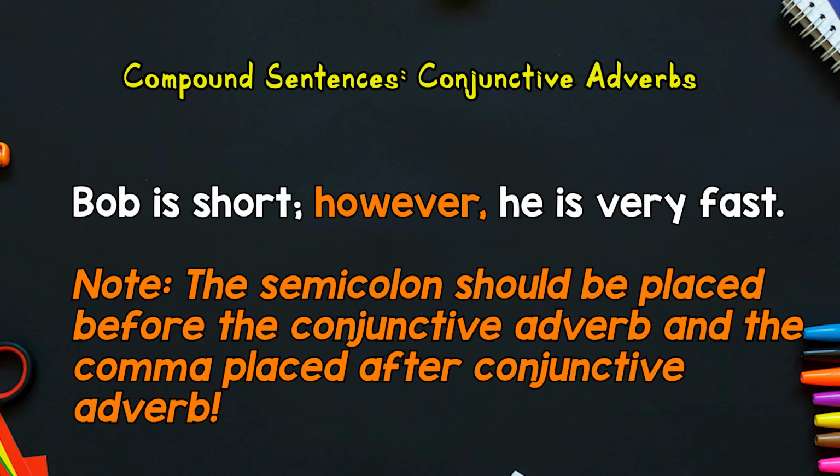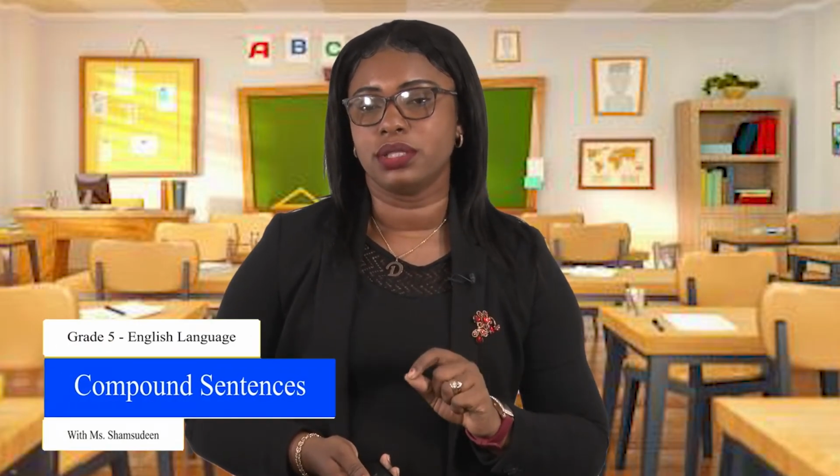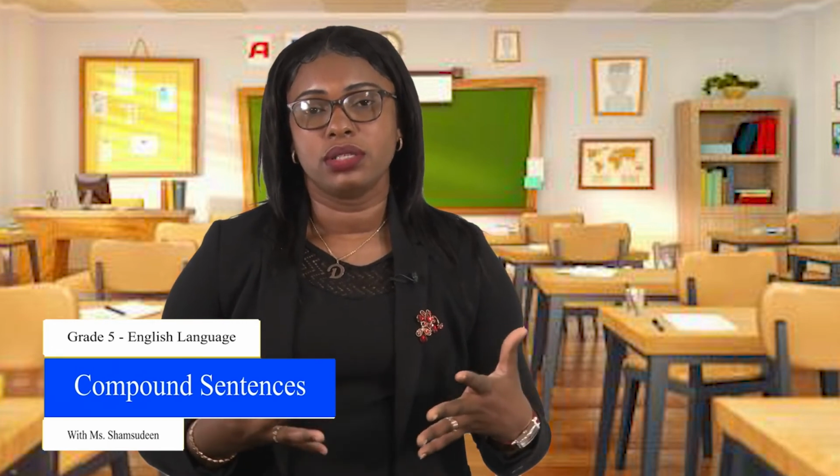Now, in this example, you must note that the semicolon was also used. In this case, the semicolon goes before the conjunctive adverb and a comma after the conjunctive adverb. Now, these are punctuations that you would want to remember so that when you write your sentence, you write it correctly. Now, also with the conjunctive adverb, it can be placed at the beginning, in the middle, or at the end of the independent clause.